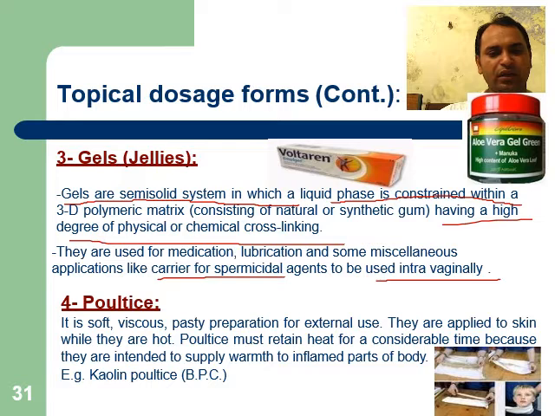Poultices. It is a soft, viscous, pasty preparation for external use. They are applied to the skin while they are hot. Poultices must retain heat for a considerable time because they are intended to supply warmth to an inflamed part of the body, like Kaolin poultice, BPC.